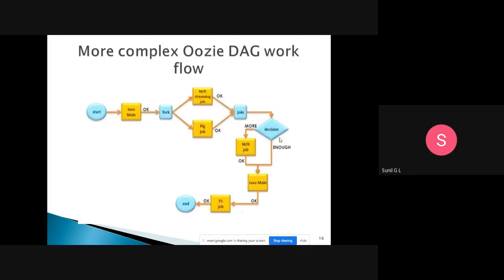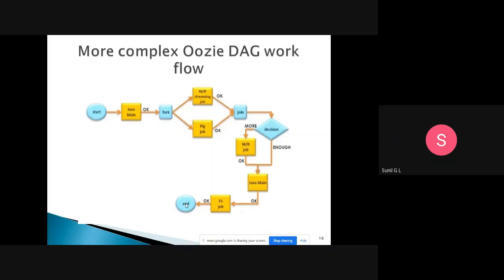If you want more jobs to complete that particular task, we will assign some more MapReduce jobs. Otherwise, if it is enough, then we will go directly to the main Java program. We will complete that one, and finally we have the FS job, the file system job. If it is executed, then okay, and it will end.